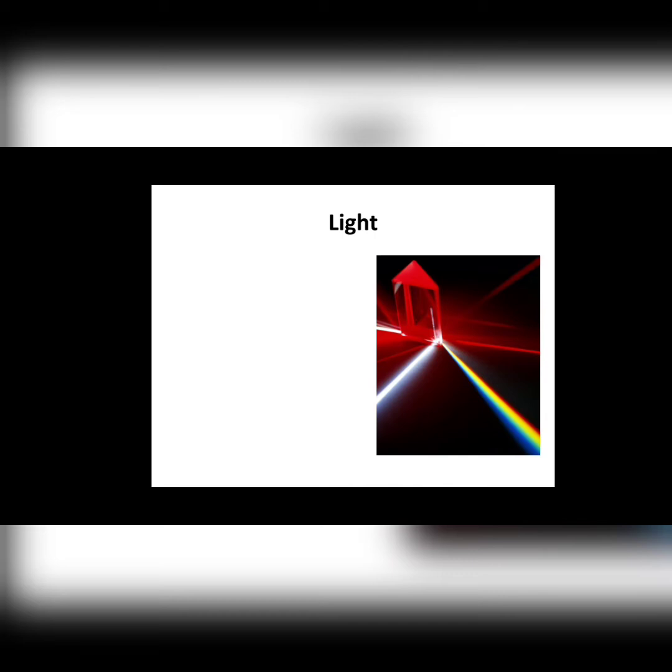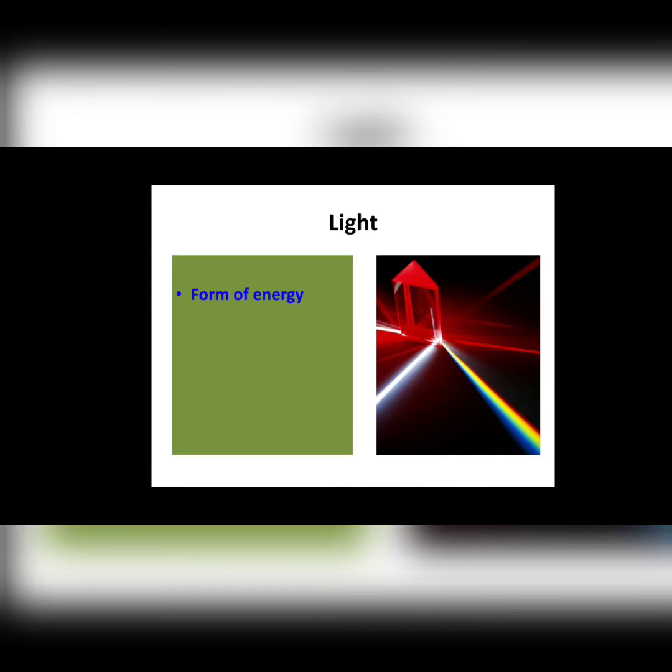Then what is light? Light is a form of energy and it travels in a straight line. Also, it is reflected by the polished surfaces such as plane mirrors. Let us see about mirrors.